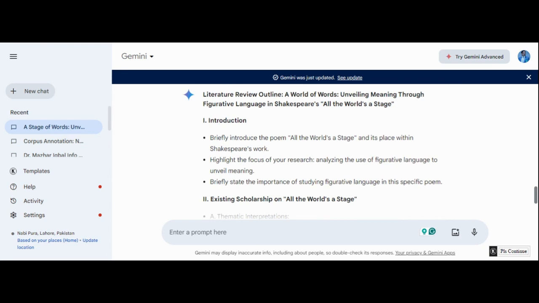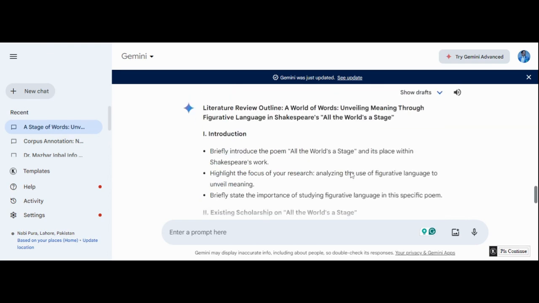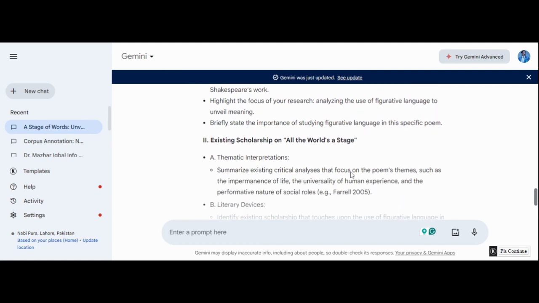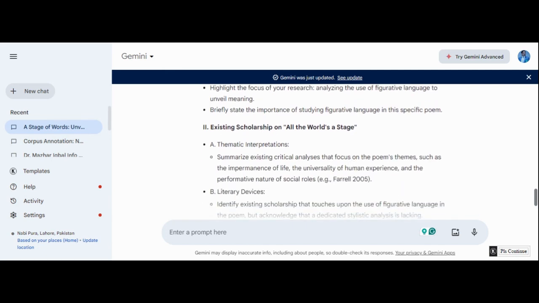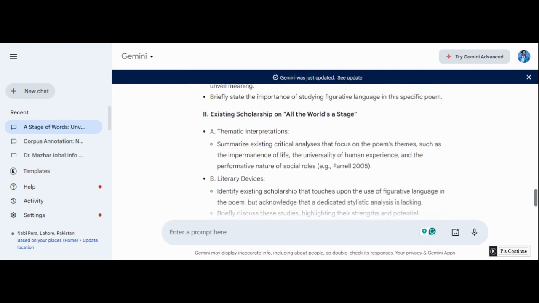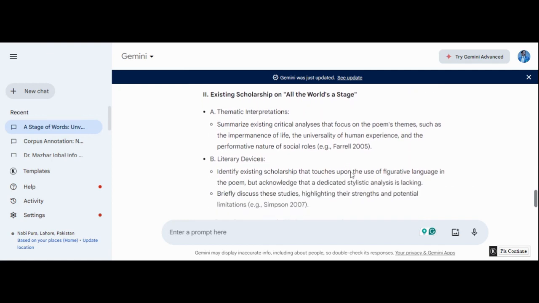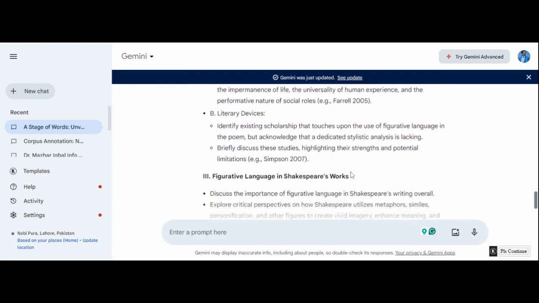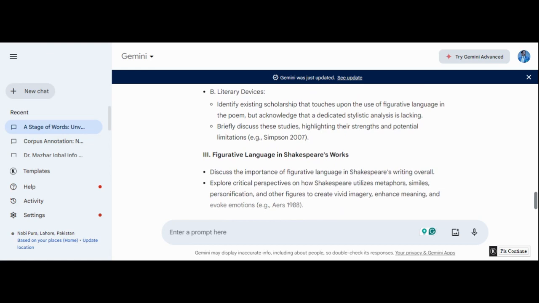The first chapter is the introduction. In this introduction, a brief overview of the work, the literature review, and the main significance compared to existing work related to the Shakespeare poem All the World's a Stage would be discussed. We have seen that Gemini has also given some references in the literature review and in other parts. Then, literary devices and thematic analysis.